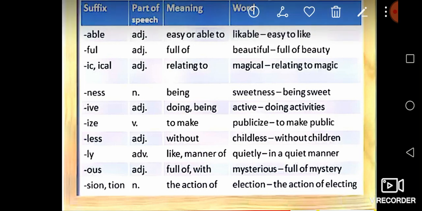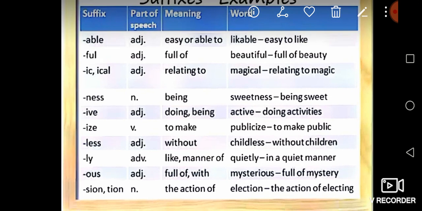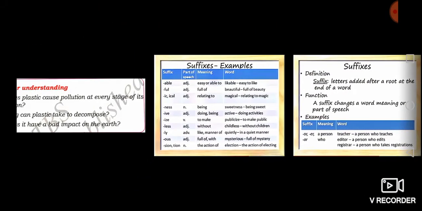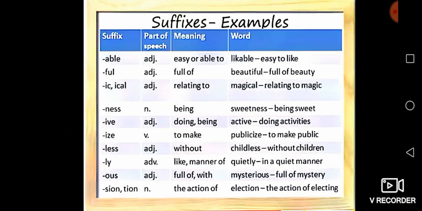Then we say mysterious. This is also an example of suffixes. Its meaning is full of mystery. These are examples of suffixes. I think you understand.